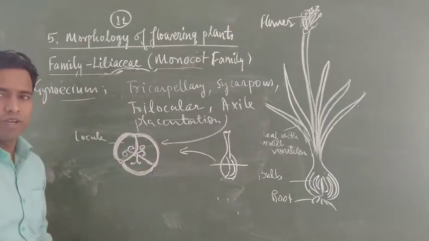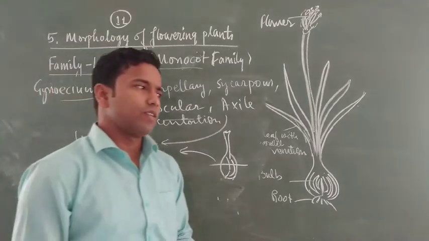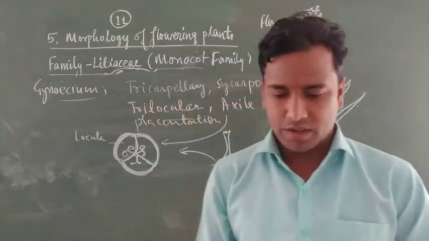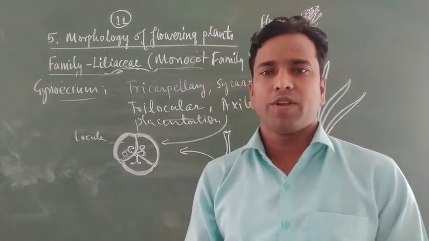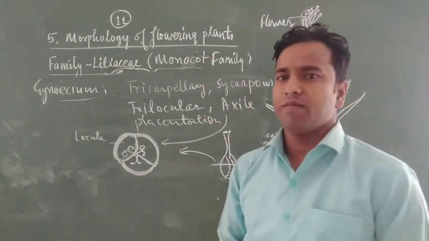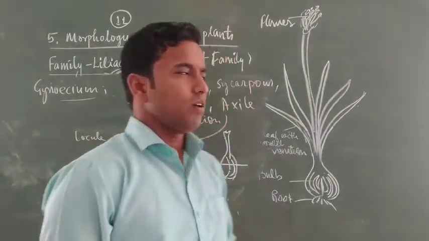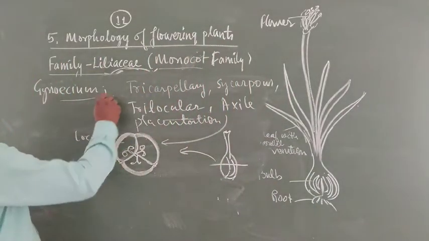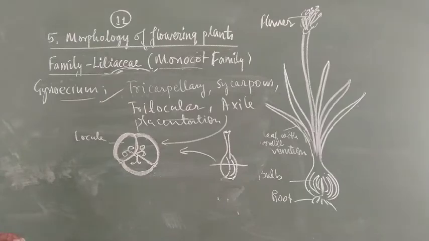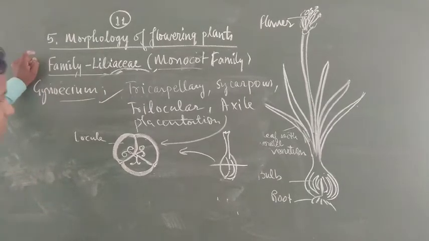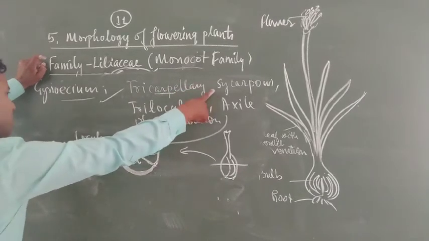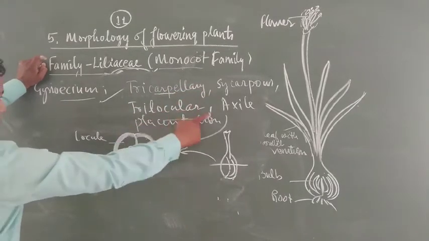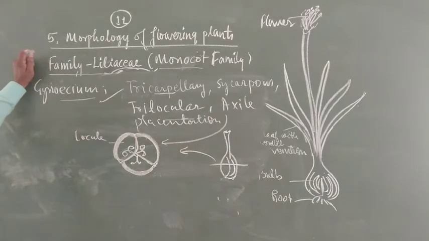In each locule, many ovules are present. It means that the flower ovary is going to form a fruit, and the fruit has many seeds in it. This type of gynoecium is called trilocular syncarpous, tricarpellary syncarpous. Tricarpellary means three carpels are fused together, each having its own locule, and placentation is axile.